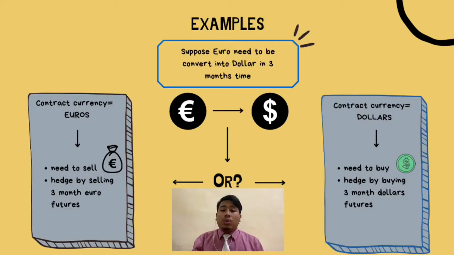Now we will show you an example of currency future to make it more understandable. Suppose euro needs to be converted into dollar in 3 months' time. There are two ways. The first way is a contract currency of euros: they need to sell euro and hedge by selling a 3-month euro future. And the second one is a contract currency of dollars: they need to buy dollars and hedge by buying a 3-month dollar future.